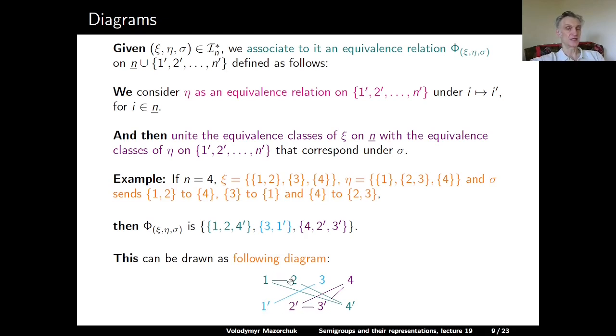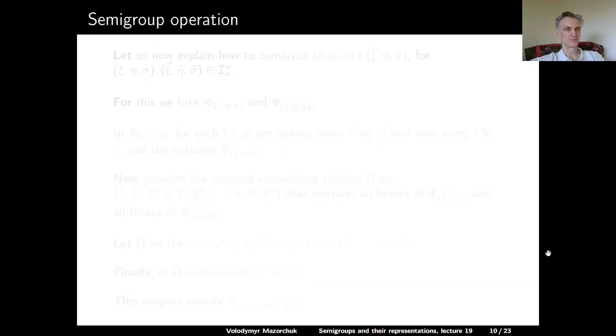And we connect everything which belongs to the same equivalence class. So we have class 1, 2, 4 prime, it's connected here. We have class 3 and 1 prime connected, and the class 4, 2 prime, and 3 prime all connected. Now we can define our semigroup operation on I star sub n.